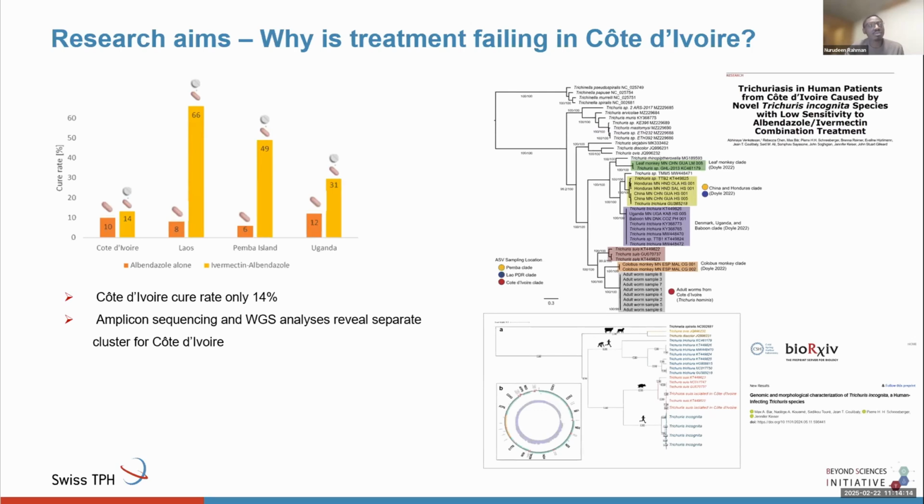After our trial, we sent a subset of the samples to a collaborator in Calgary, and they did amplicon sequencing using the ribosomal and mitochondrial markers for a set of samples. Then we got to know that this infection has low sensitivity to these drugs, because a novel Trichuris species was found in this country, called Trichuris incognita.